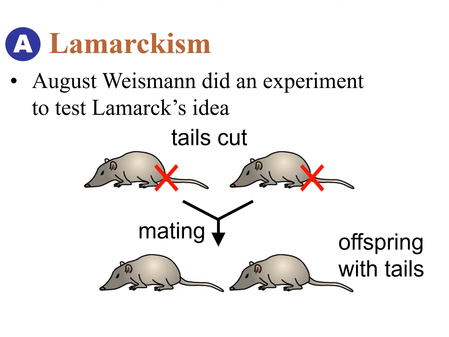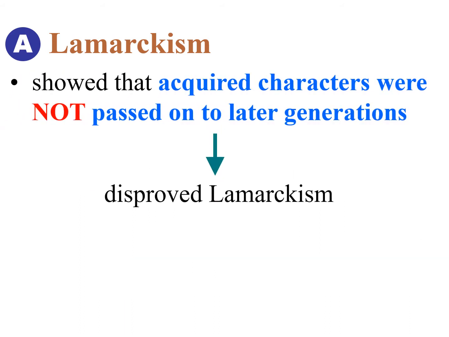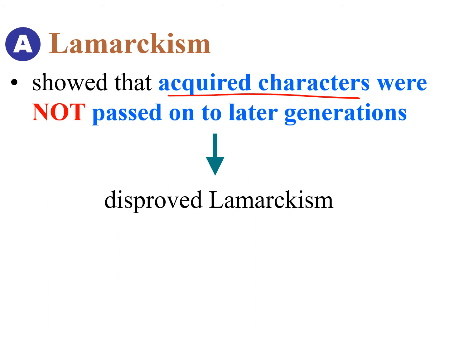Another scientist, August Weismann, did an experiment to test Lamarck's idea. What he did was cut away the tail of two rats and then allow them to mate and reproduce. Afterwards, all the offspring still had the tail. That means your acquired character, 後天獲得嘅特徵, cannot be passed on to the next generation. So since the acquired character cannot be passed on to the next generation, this disproved Lamarckism.